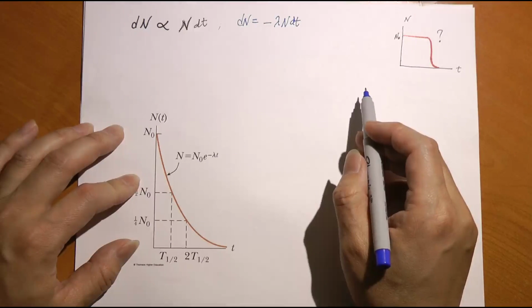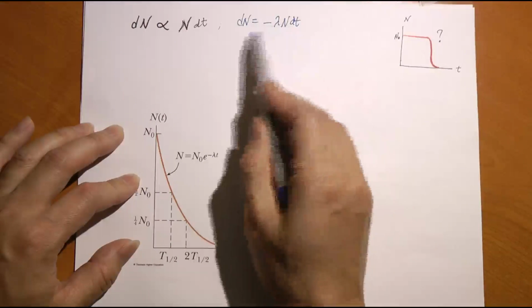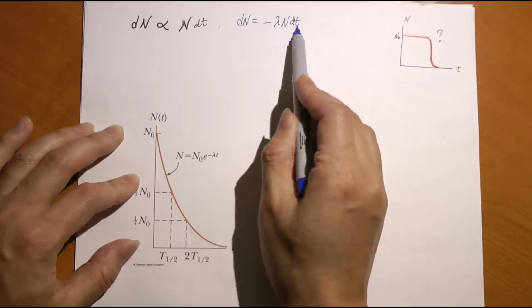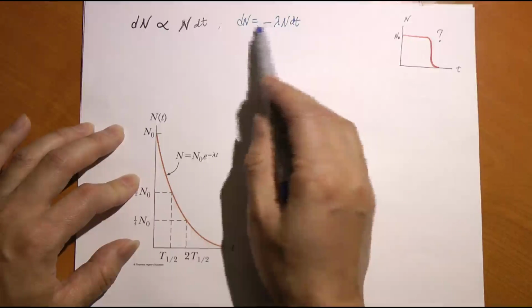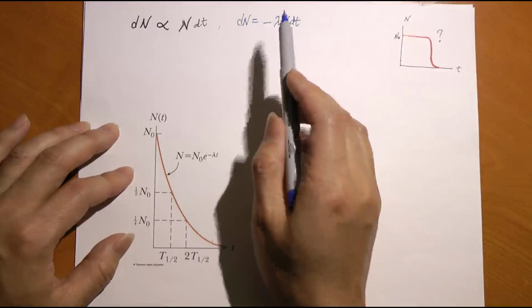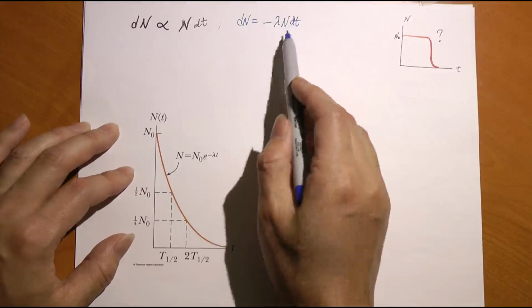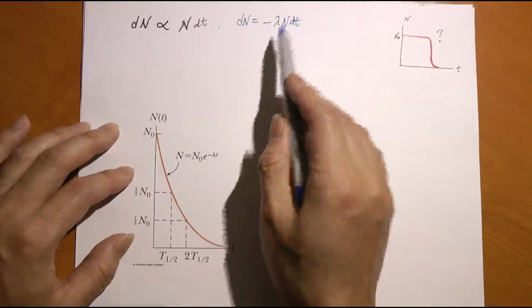Why do we need a constant here? Because first of all, without this constant, two sides cannot possibly be equal because they don't have the same dimension. This is N, but there's a dt here. So this constant must have a unit of what? 1 over time, right? To balance the units, that's one thing. Another thing is that the constant depends on how fast this decay process is. Is this a slow decay element or a fast decay one? It makes a difference in lambda.